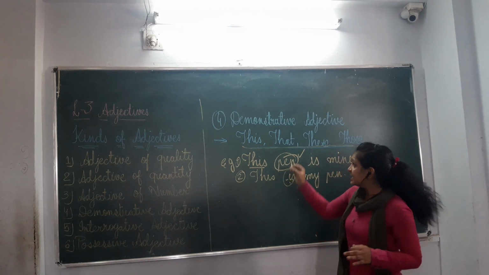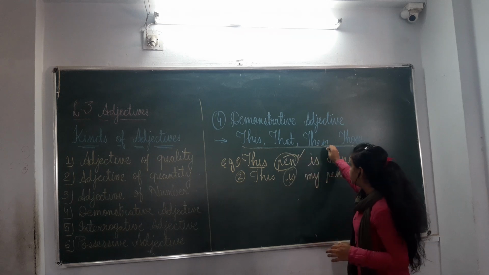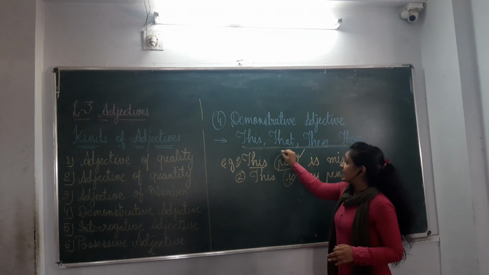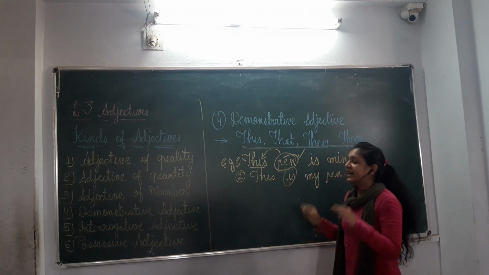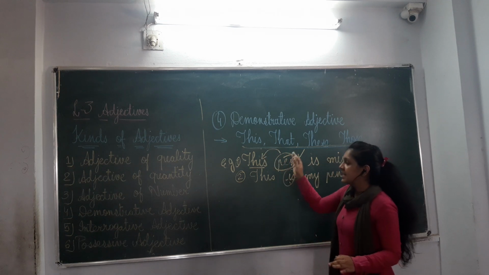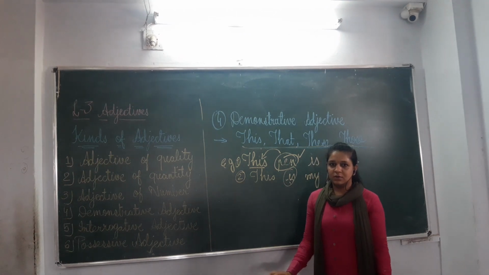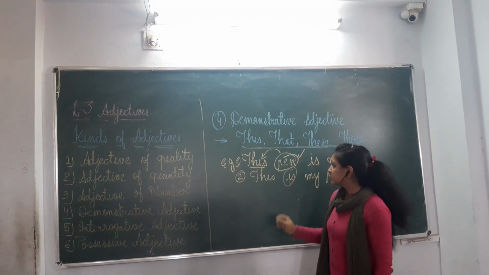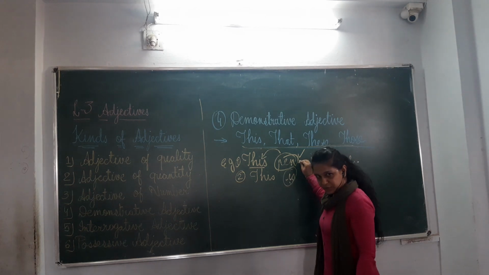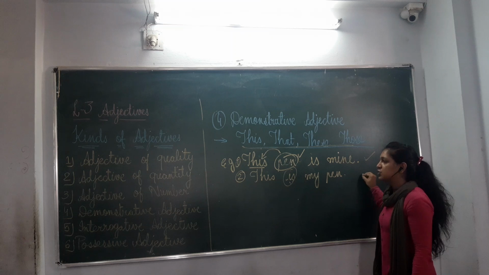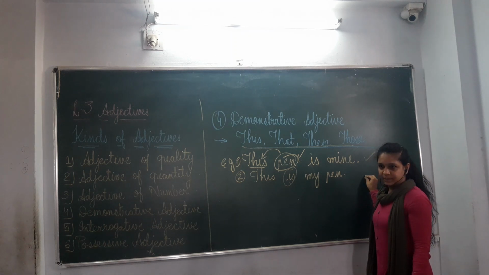अगर आप ये सारे words this, that, these and those, ये words आपको कोई भी noun के exactly पहले मिल रहे हैं, at that time only it is demonstrative adjective, otherwise it is not. So mark my word children, this is the demonstrative adjective example and this is the example of demonstrative pronoun.